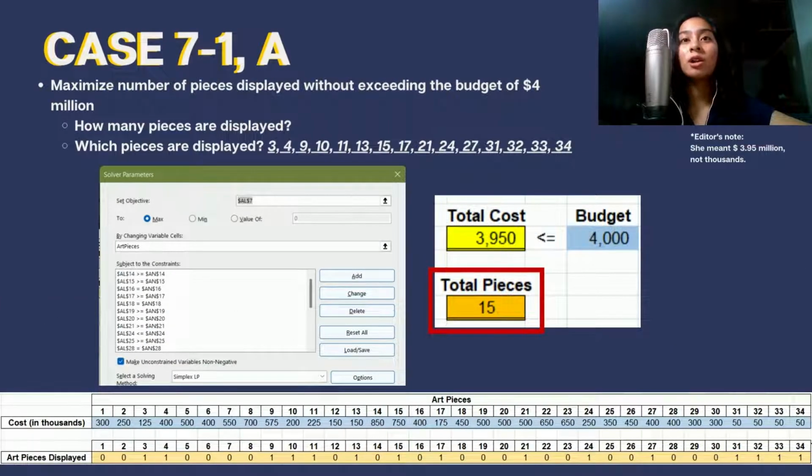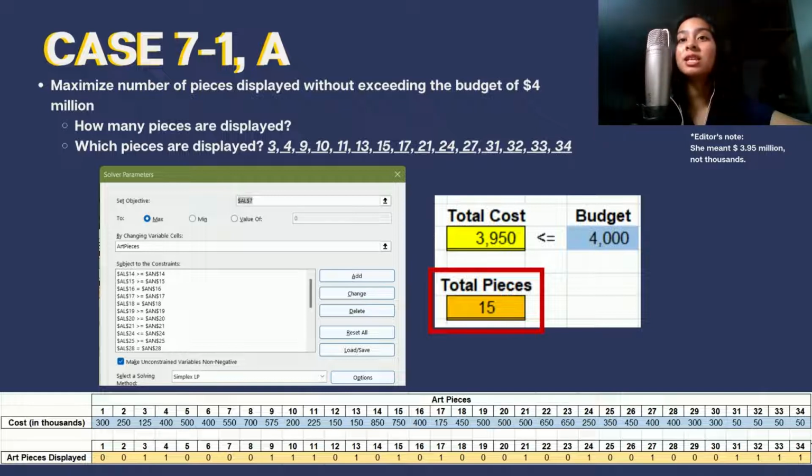So now that we have all of the constraints into consideration in our model, let's move on to the questions. So item number 1 asks us to maximize the number of pieces displayed without exceeding the budget of $4 million. With that, we must answer how many pieces are displayed and list all of them down. Set objective is cell AL7, which counts the number of pieces displayed. We set it to max. Assigned changing cells are the art pieces, cell C7 to AJ7. After applying all the constraints applicable to item 1, we arrive at this optimal solution.